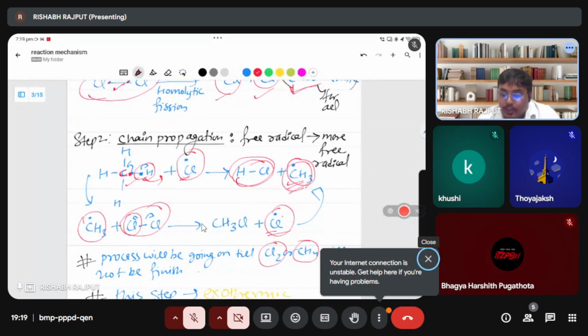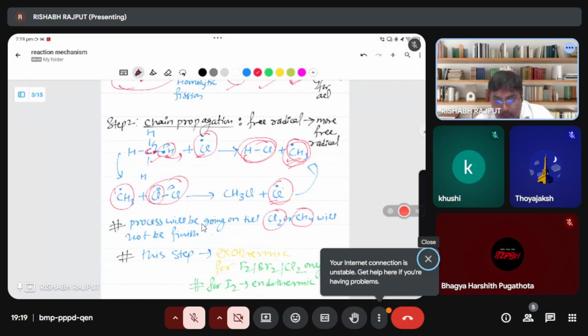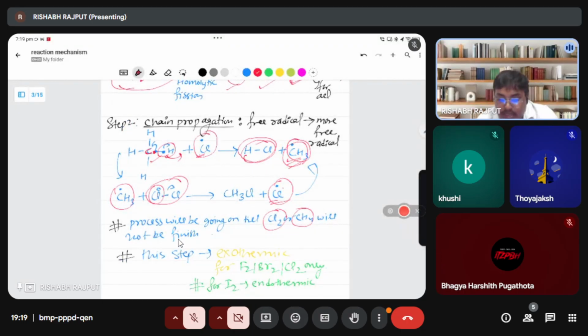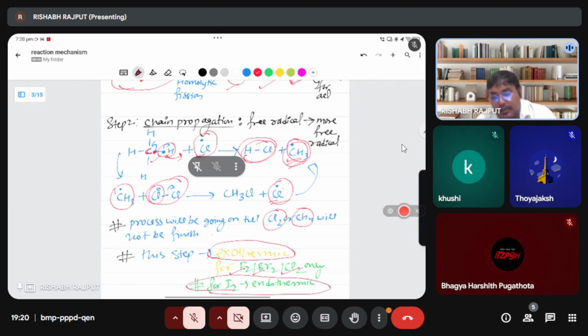When it is going on, that is the second process. And in this process, they will release the heat also. That is why we call this process an exothermic process. You observe they release the heat only for fluorine, bromine, and chlorine. For iodine, these processes are endothermic only.